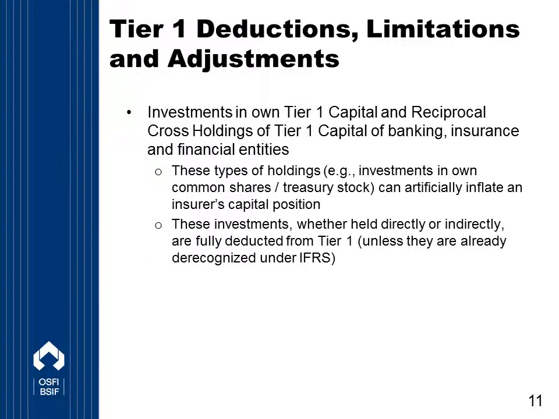Let's look at other examples. Investments in own Tier 1 capital, for example, treasury and reacquired stock, and reciprocal cross-holdings of Tier 1 capital of financial entities may artificially inflate the capital position of insurers. These investments, whether held directly or indirectly, are deducted from Tier 1 capital, of course, unless they are already derecognized under IFRS.